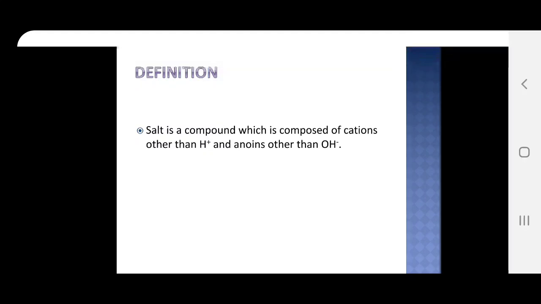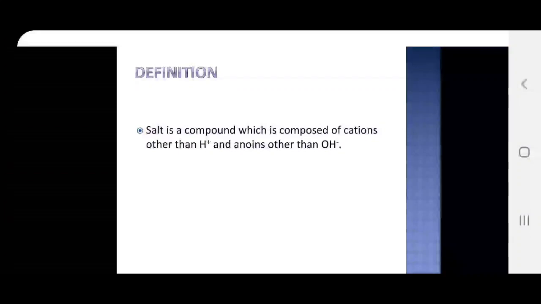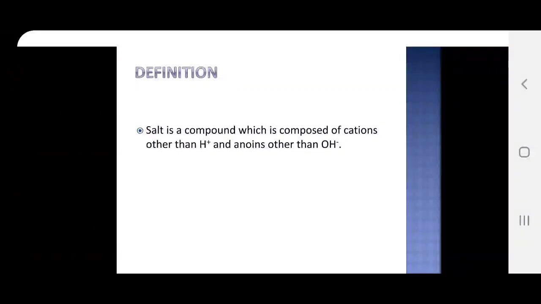A salt is a compound which is composed of cations other than hydrogen ions and anions other than hydroxyl ions. So in the last topics we have seen what are acids. Acids are those compounds which contain H plus as the only positively charged ions, and bases are those compounds which have OH minus as their anions or the negatively charged ions. Now what are salts? Salts are those compounds generally formed by neutralization of acids and bases.